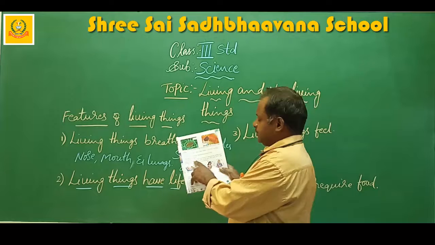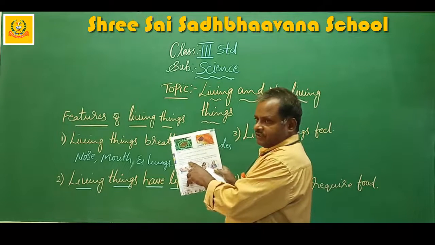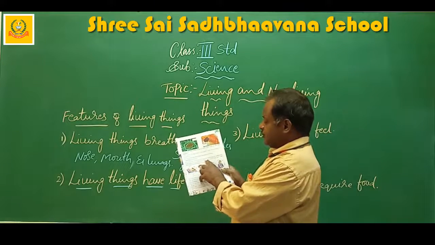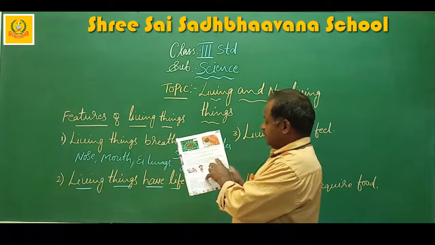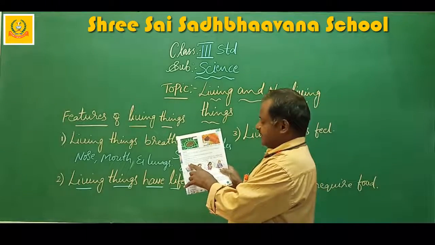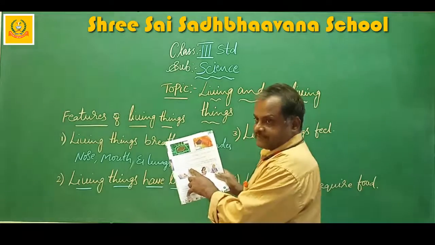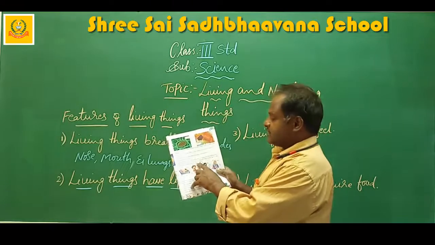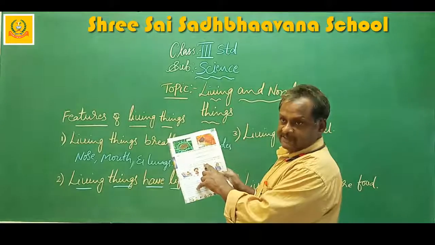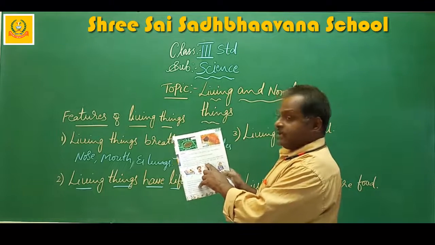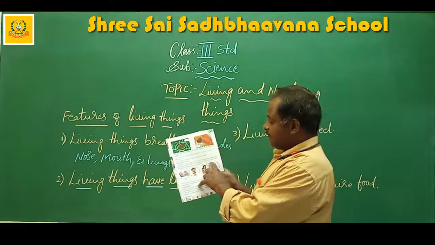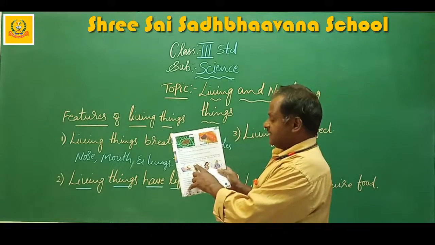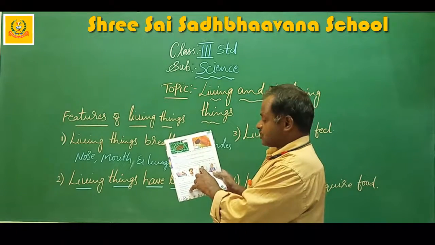Here in the book, a boy grows into a man. A kitten grows into a cat. Seeds grow into seedlings, which further grow into plants. Plants grow into big trees. After a certain age or due to other external factors, all living things die or get destroyed.